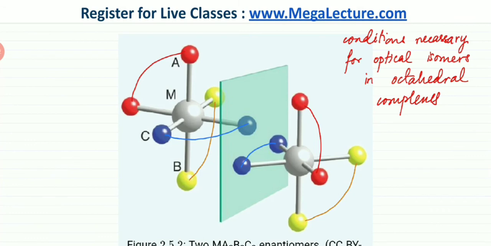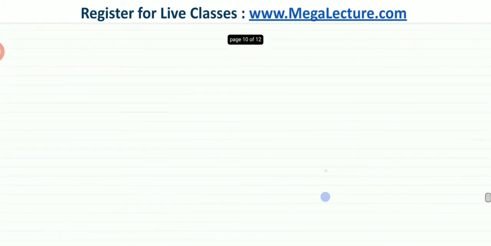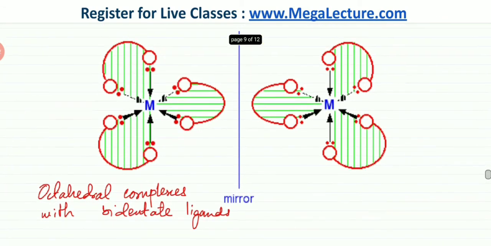So again, recapping everything, you can either have three bidentate ligands, and the mirror image is going to be a non-superimposable mirror image. Or you could have two bidentate ligands, and these two could be the same type of ligands, and the mirror image is still going to be an optical isomer. So lots of different combinations are possible. These are the minimum that you need to remember, and remember the complexes that we have previously discussed, especially this one.